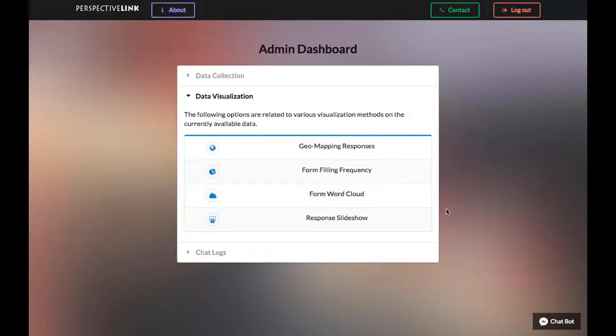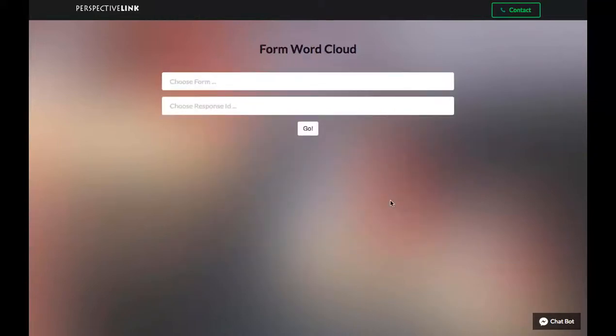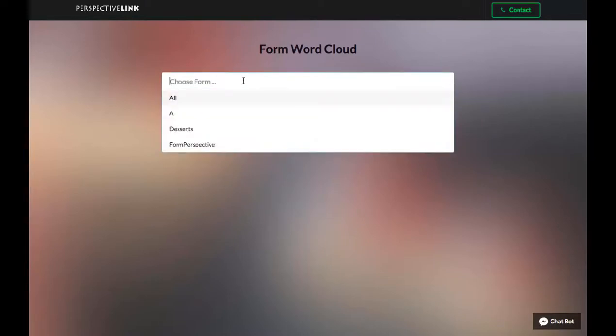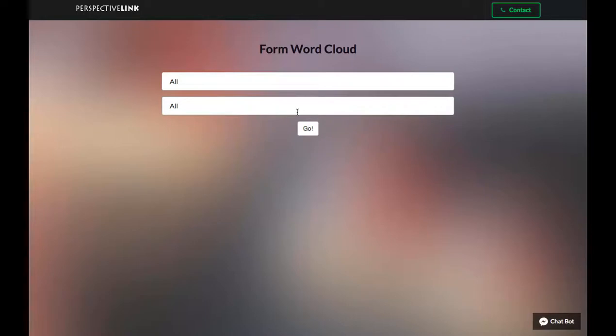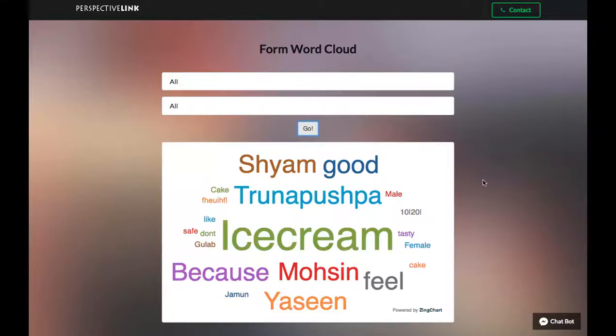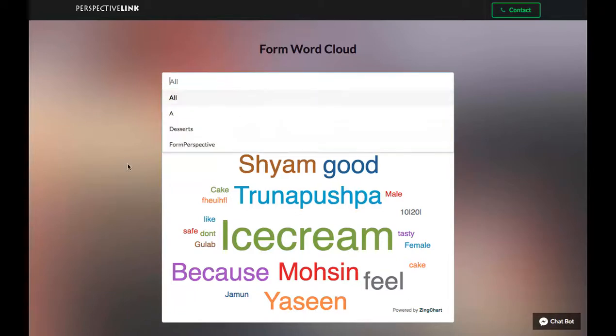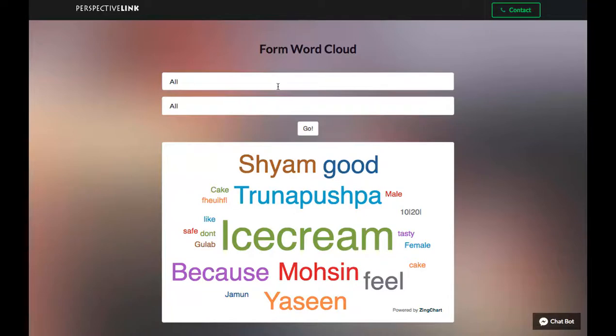The next module we've implemented for data visualization is the form word cloud. Now the form word cloud is basically a representation which displays the words in a bunch of text based on the frequency of those words. So the largest words appearing are an indication of the general idea or the perspective in that text. So in this case, among all the forms and among all the responses, this is the word cloud obtained.